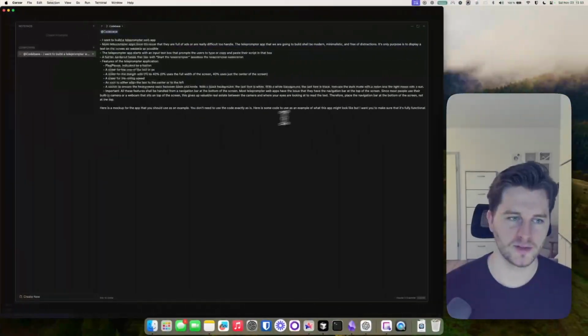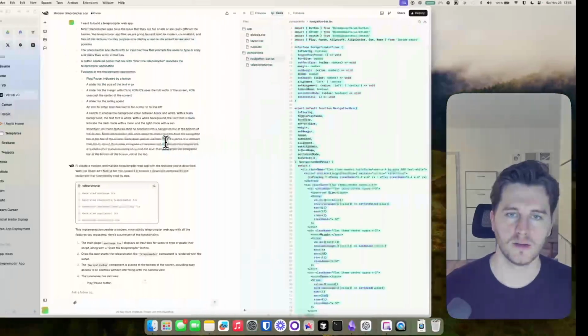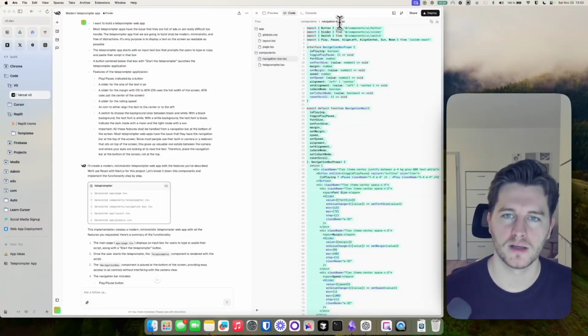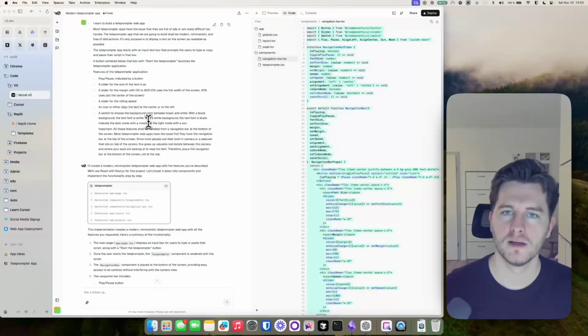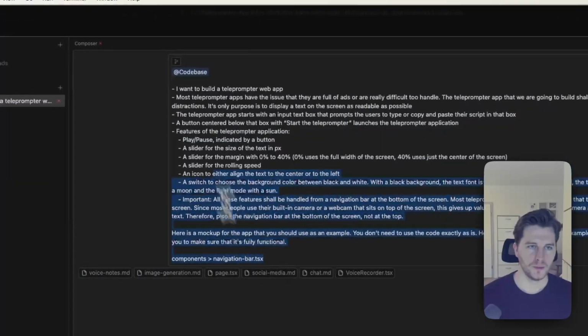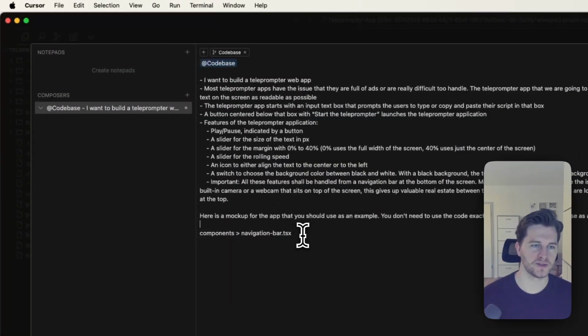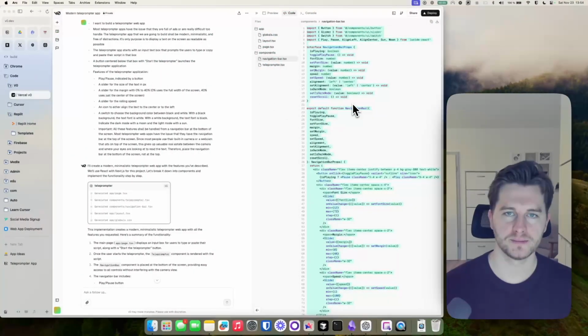I would tell Cursor, so components, and then it called it navigation bar TSX. Navigation bar TSX. Is it like this? Yep. And then I would just, sorry, I hit enter accidentally. So I'm going to reset my composer here. Just reset it. That happens. And then paste in this code.